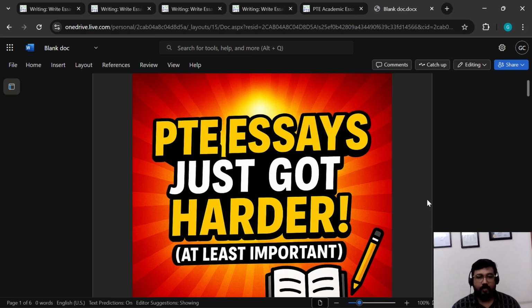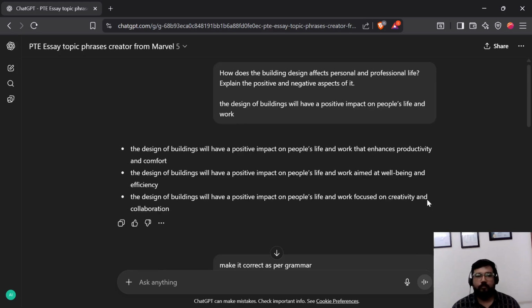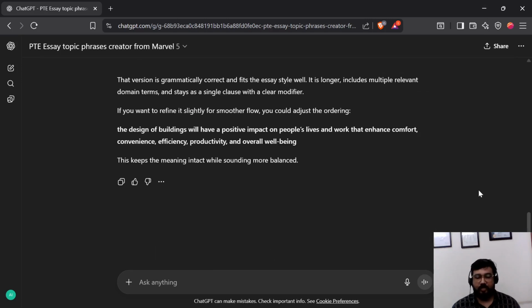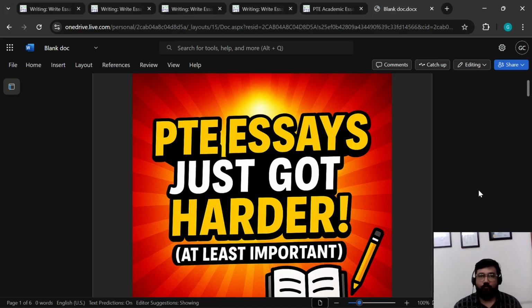Implementation can even become easier with ChatGPT's PTE Essay Topic Phrases Creator. If you use this, then implementation is a breeze. It will be very easy for you to implement the TS in any essay template. It's just from where you get the template and where you are evaluating it, the portal, it matters.